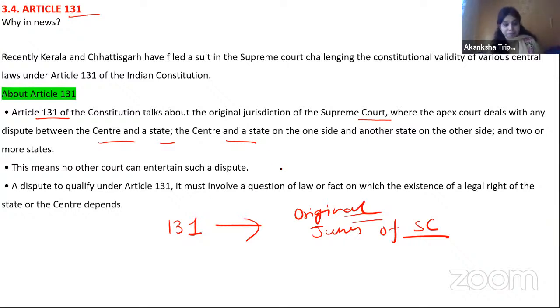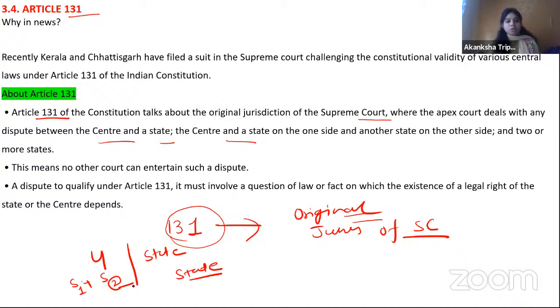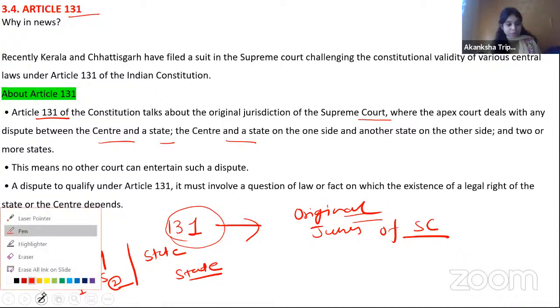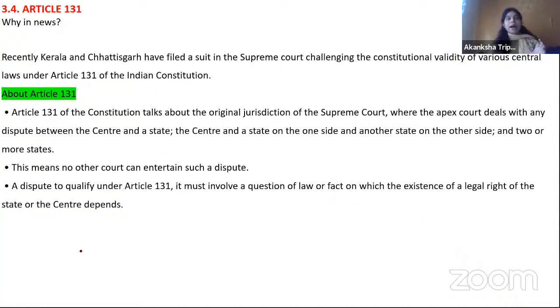So basically, Article 131 talks about, suppose there is a clash between the Union versus a state, or one state plus another state versus another state. In such cases Article 131 comes into the picture, otherwise it does not. One more thing, generally when does Article 131 come into play?